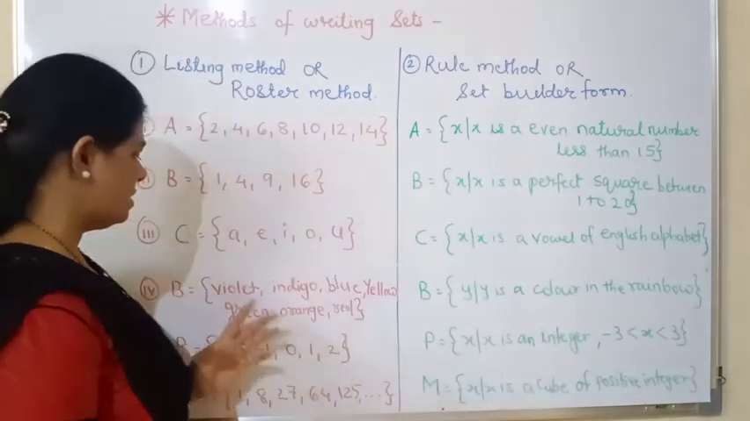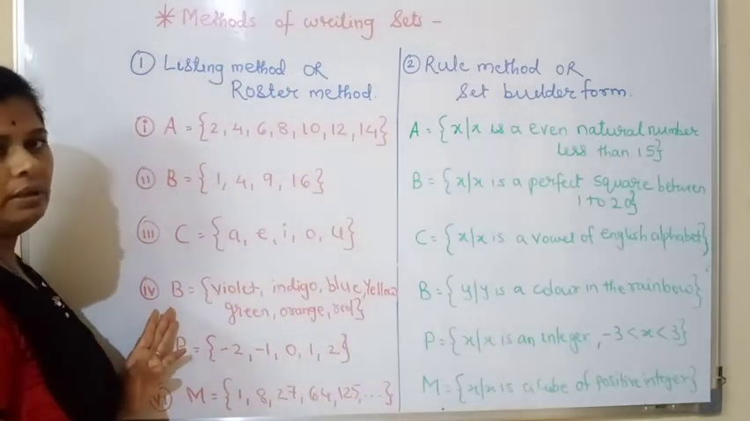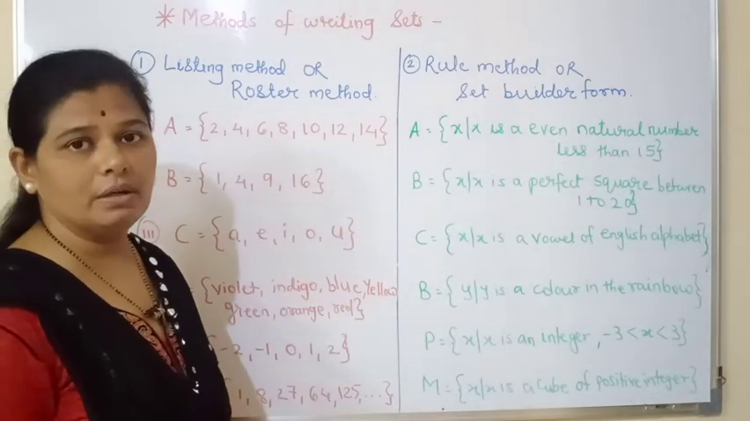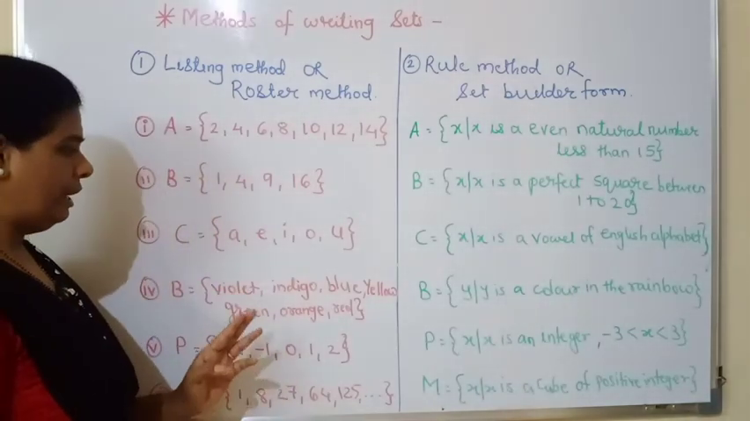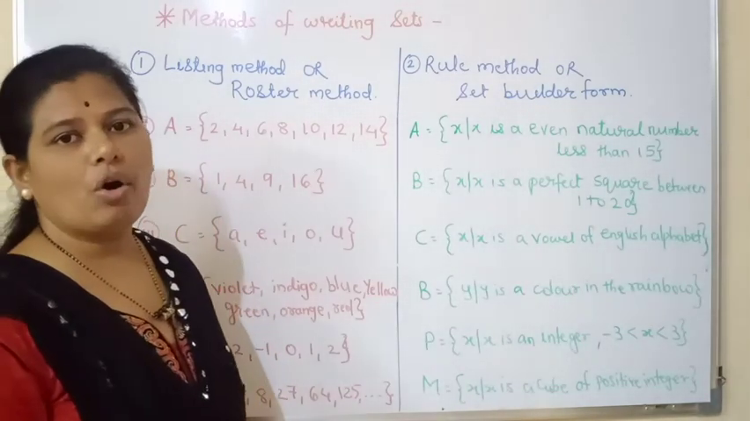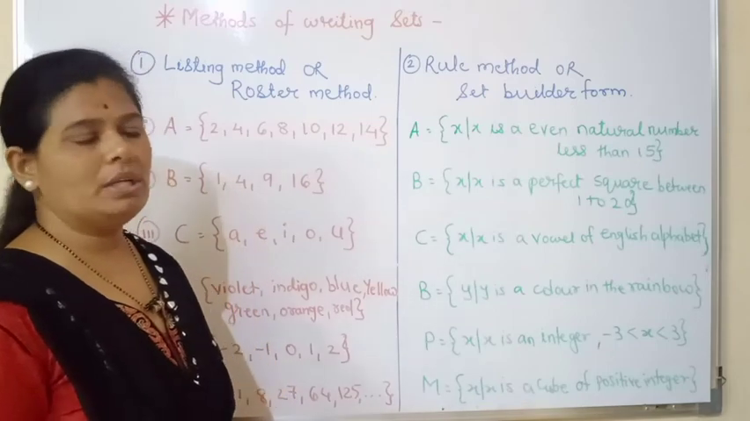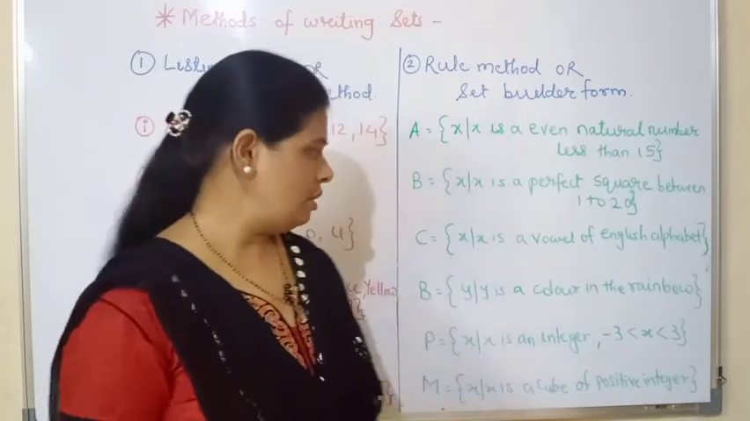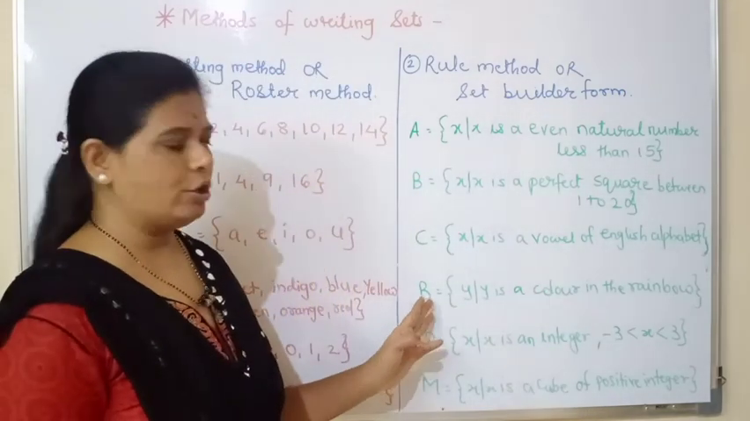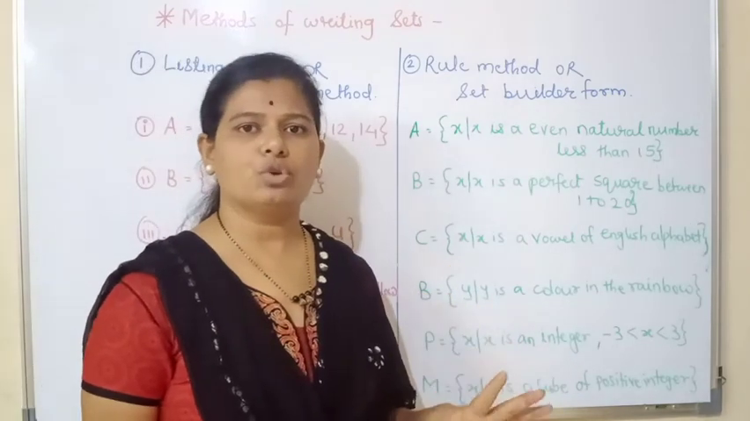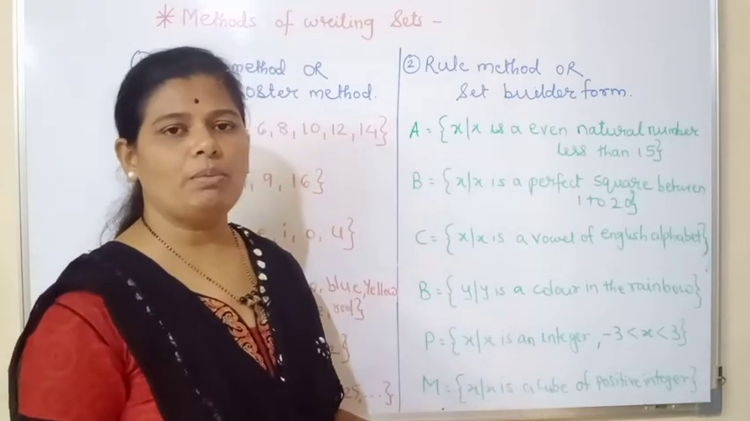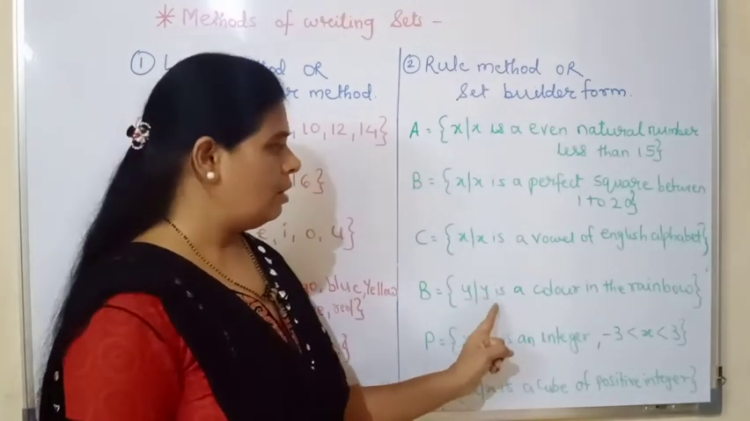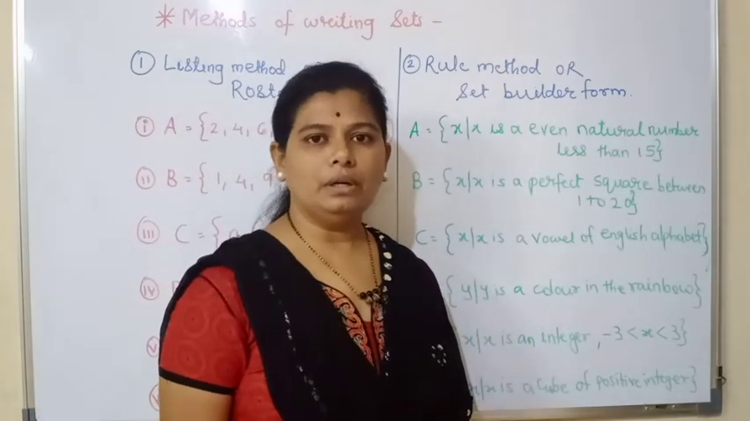Then the next set is the fourth one, the set B. In that set B, as you are able to see, there are different colors. Now which are those colors? Violet, indigo, blue, yellow, green, orange and red. So all of you know about this. These are the 7 colors which are there in our rainbow. So as I have written here, B is a set of Y. You can use either X or Y, you can use any alphabet, no problem. So B is a set of all Y such that Y is a color in a rainbow.